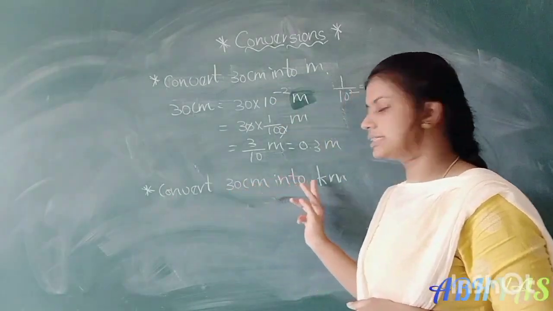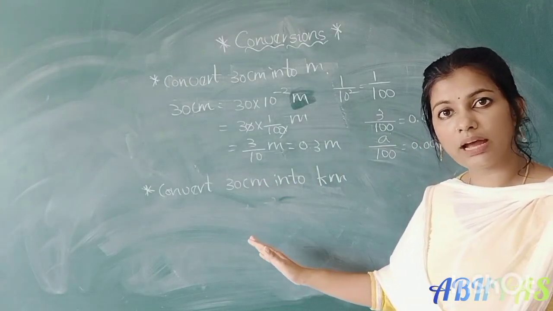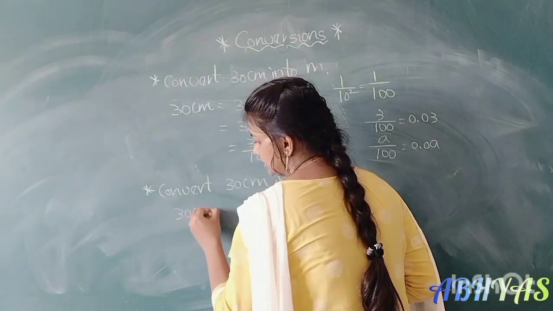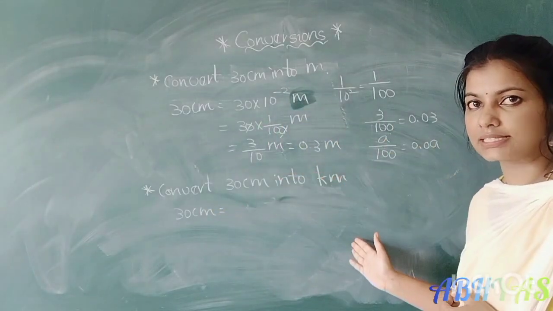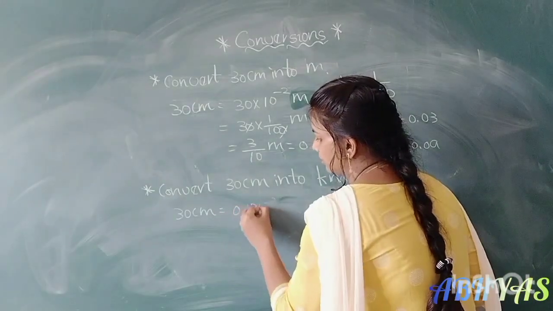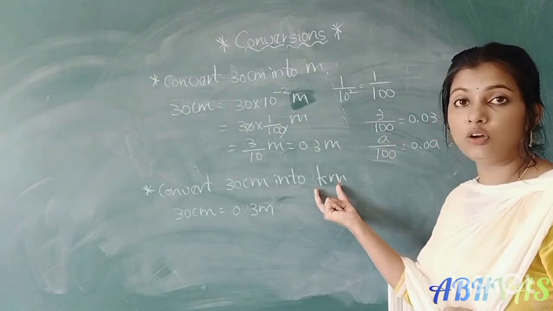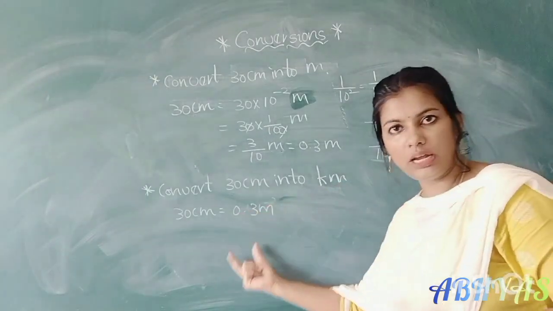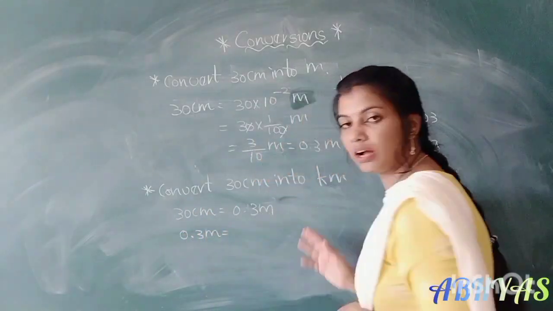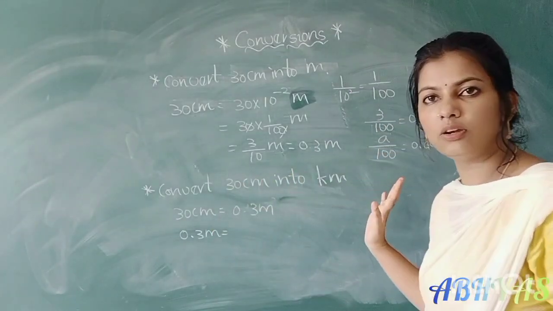Convert 30 centimeters into kilometers. The continuation I think. So 30 centimeters, first we have to convert into SI unit, right? We have to convert into meters. No need to convert again, I think we have already 0.3 meters. So is it enough? No, they asked for kilometers, not meters. Again we have to take the SI unit, 0.3 meters. We have to convert into kilometers. Okay, so 1 meter equal to how many kilometers?